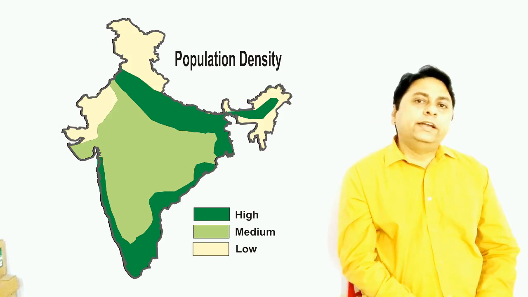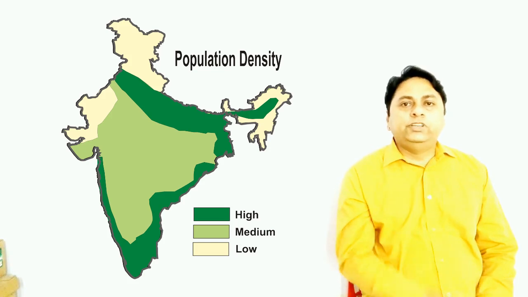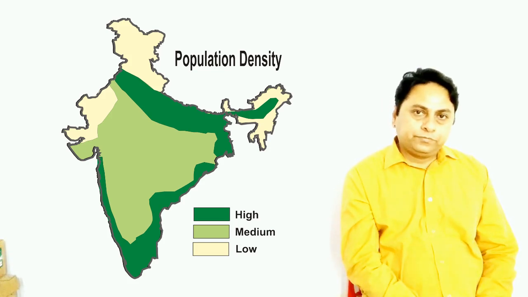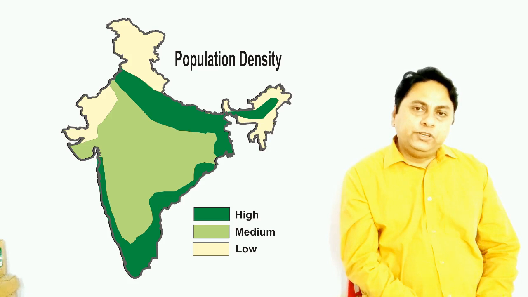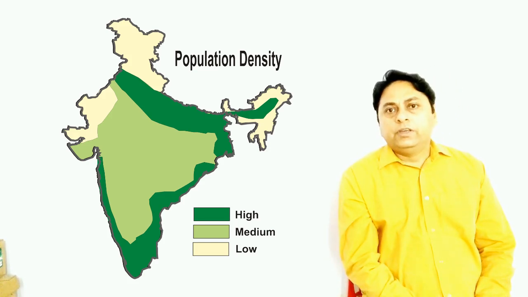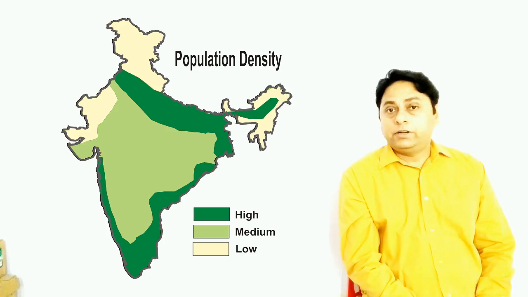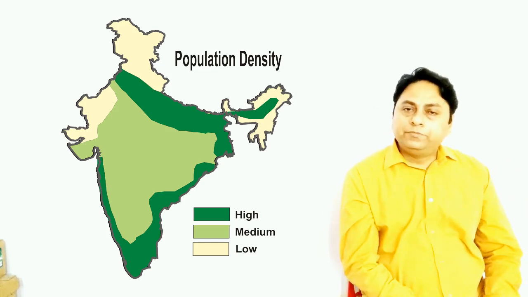So now we understand that within our country, population density is not uniform. Population density of the entire country on an average is 382 persons per square kilometer. But there are many states where density is much higher.